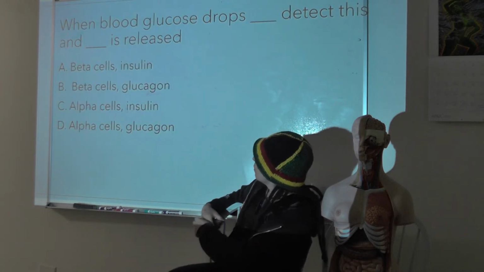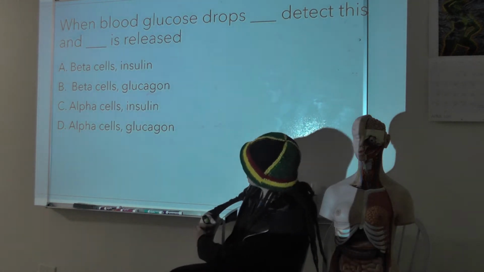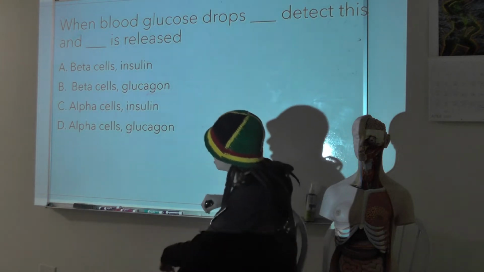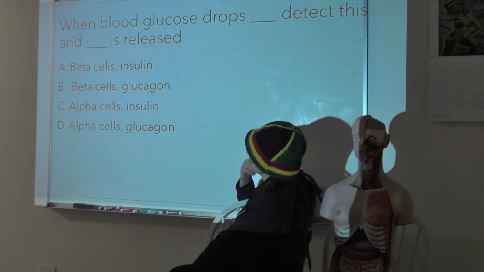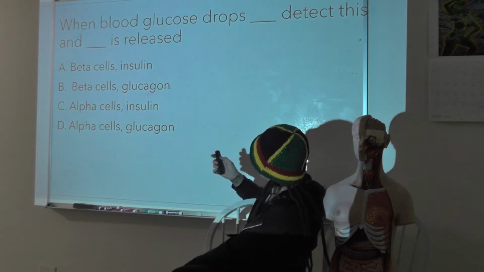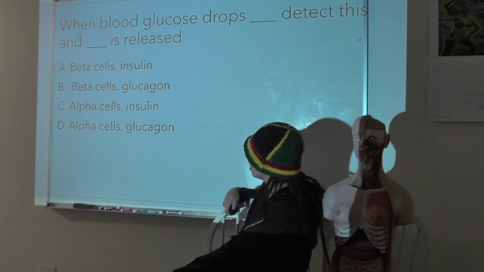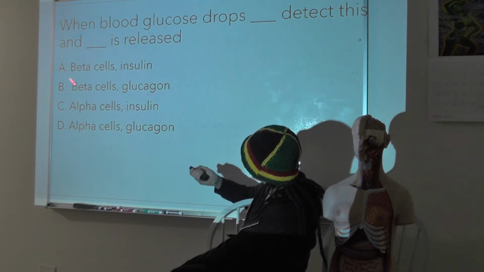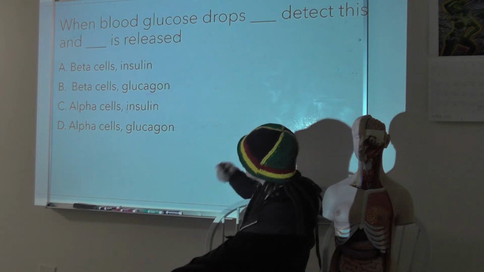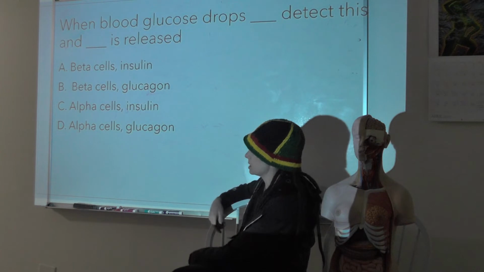Okay, when blood glucose drops, blank detects this and blank is released. So when blood glucose drops, beta cells detect this and insulin is released. Or when blood glucose drops, beta cells detect this and glucagon is released. Or when blood glucose drops, alpha cells detect this and insulin is released. Or when blood glucose drops, alpha cells detect this and glucagon is released.